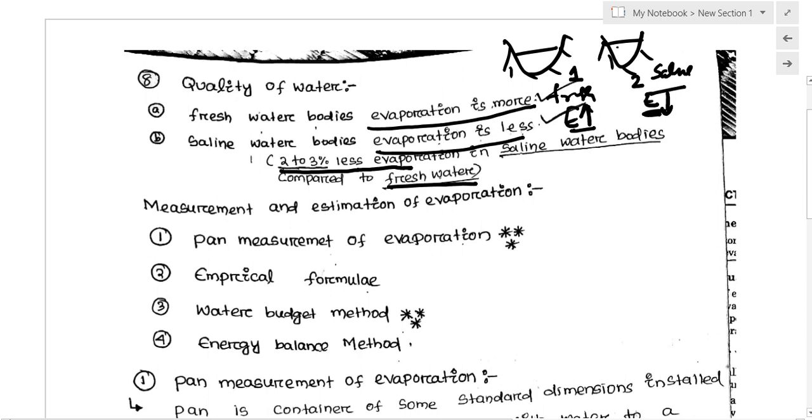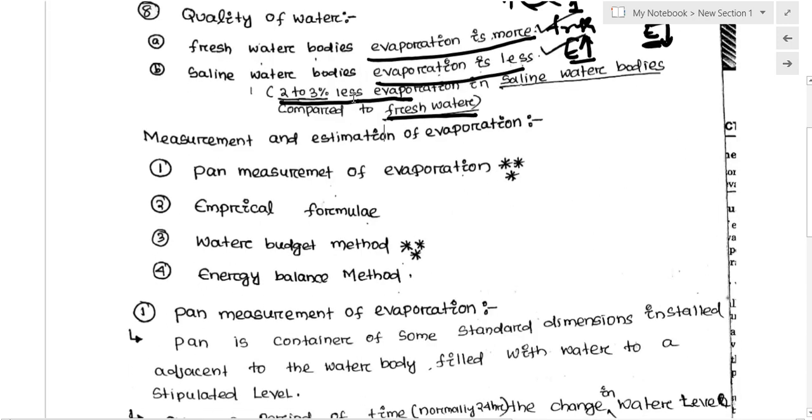Now we have talked about evaporation, but how can we estimate it? We have to measure the evaporation loss. Why is it required to measure the evaporation loss?